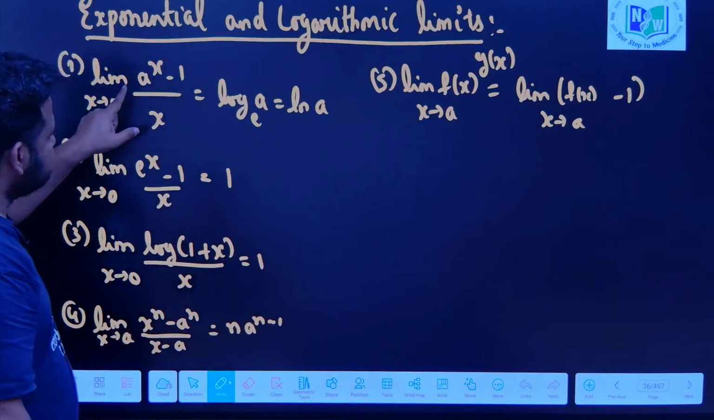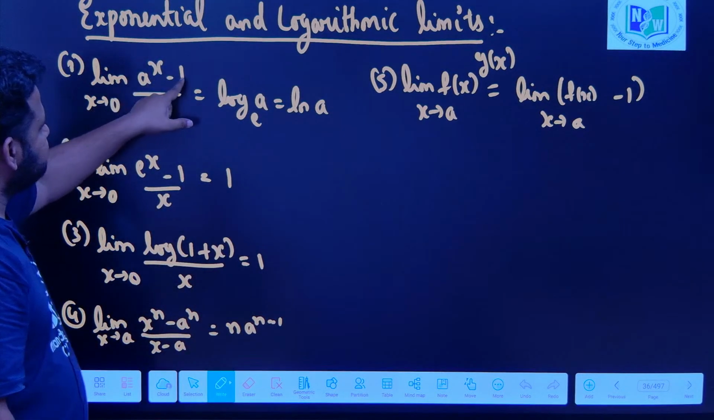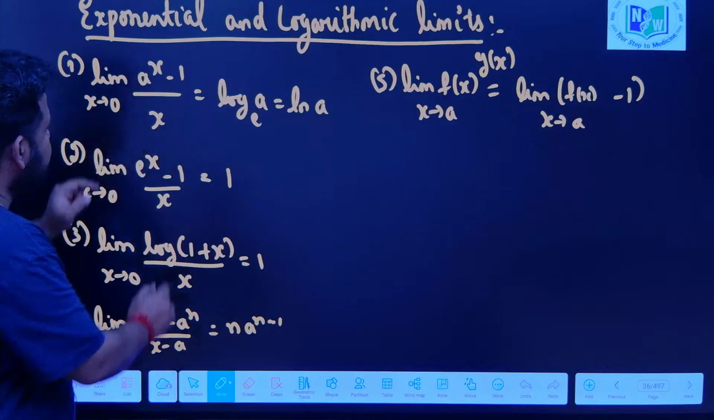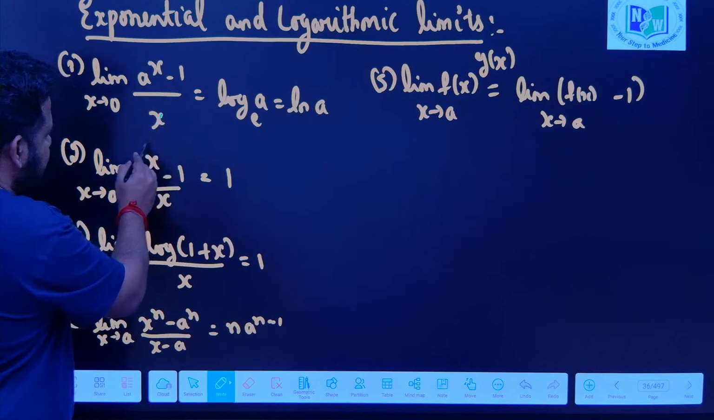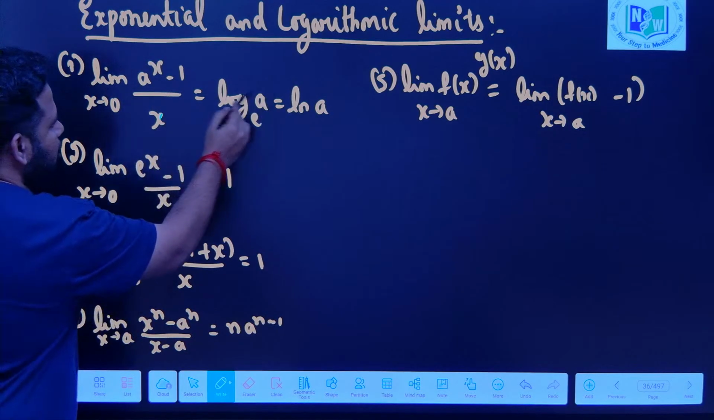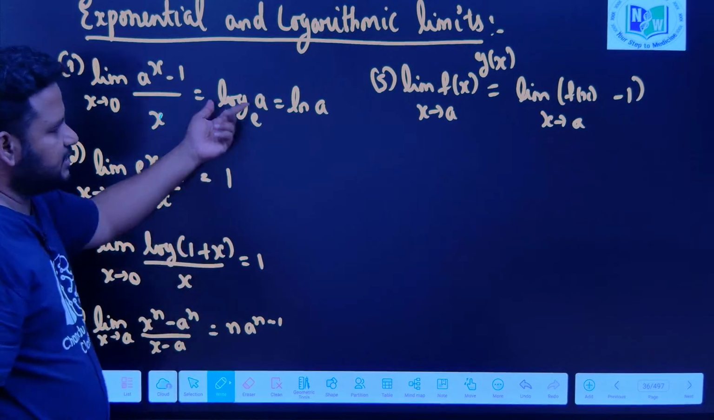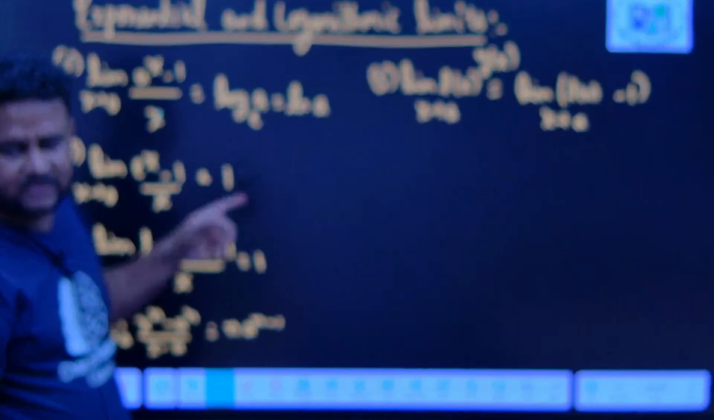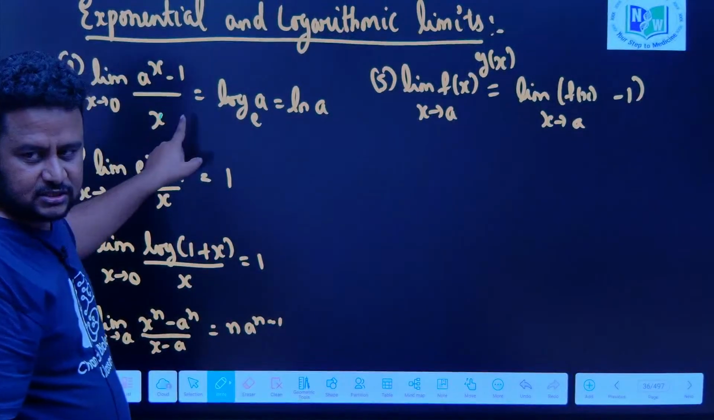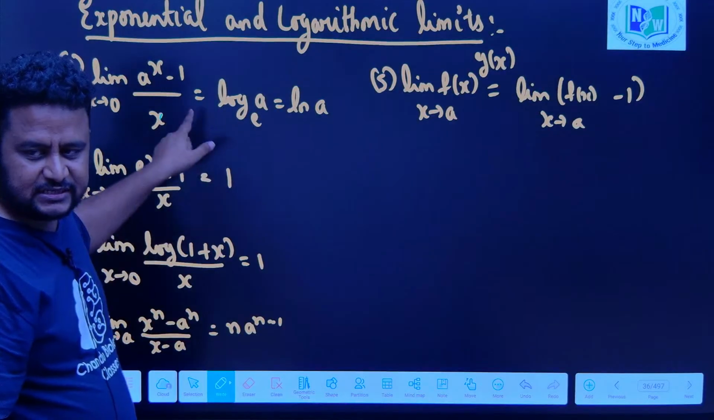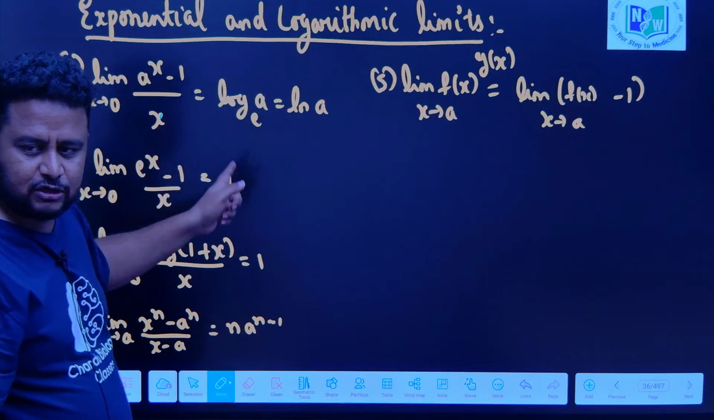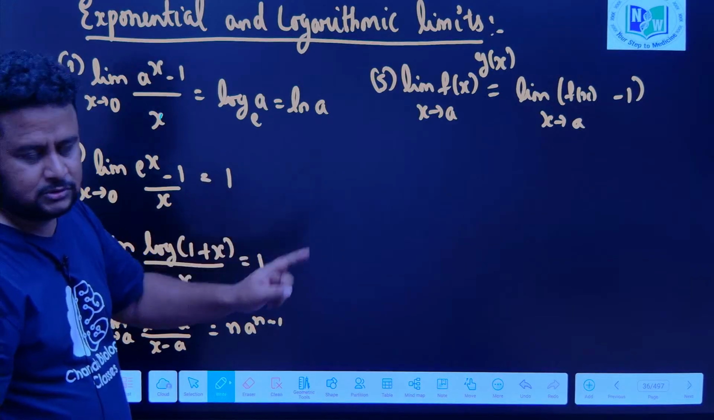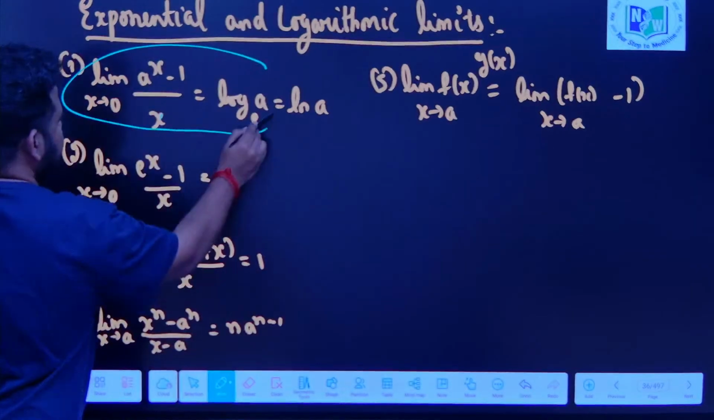So this is highly important: limit (a^x minus 1) by x, as x tends to 0, is equal to log a to the base e, or you can write just log a. Limit (a^x minus 1) by x is nothing but log a. For e^x, it becomes log e to the base e, which is equal to 1. This is a very important limit.